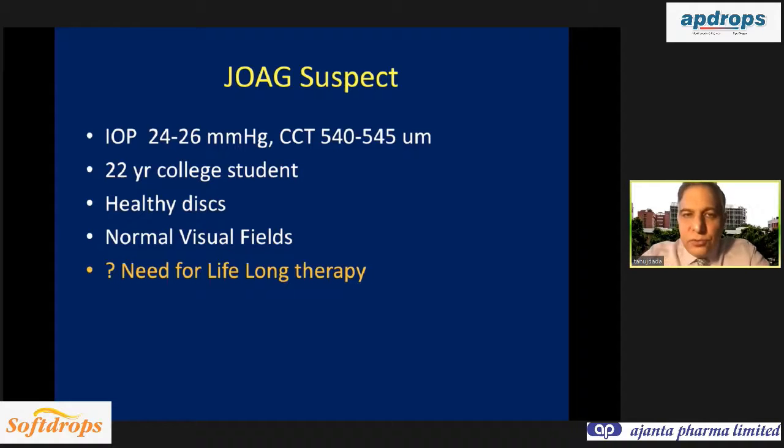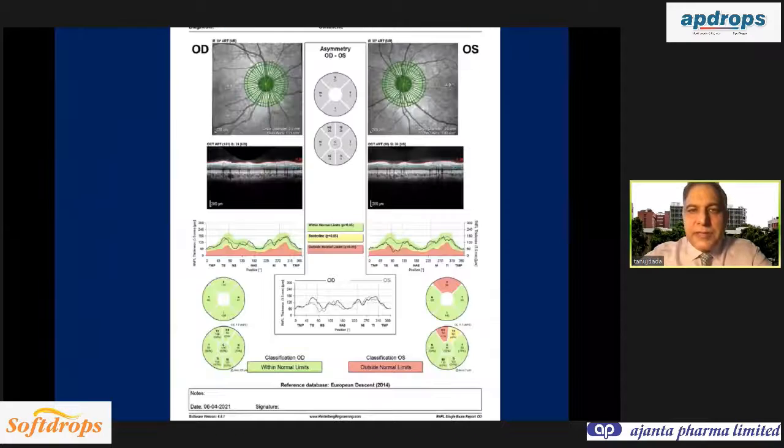So these two cases highlight how we use the OCT basically to aid in our clinical diagnosis, either to rule out glaucoma or rule in glaucoma when our clinical examination has missed the critical finding. And that is what I want to highlight in this lecture.